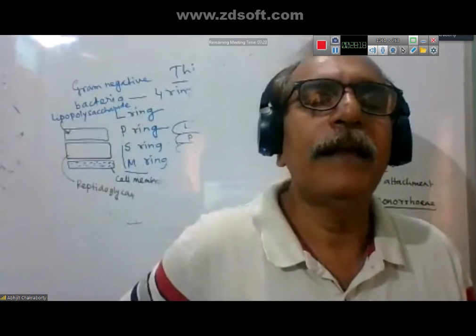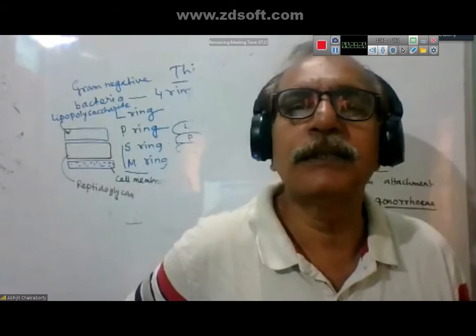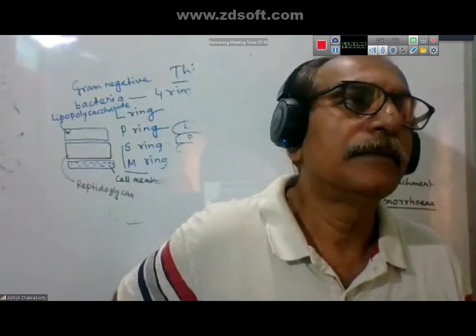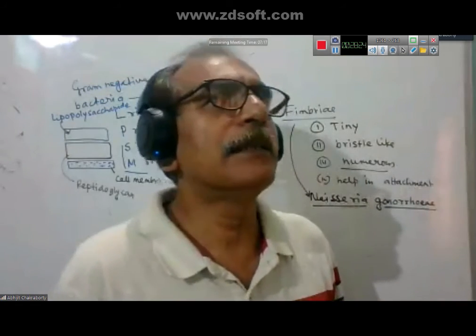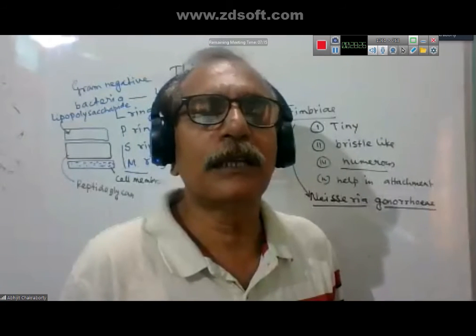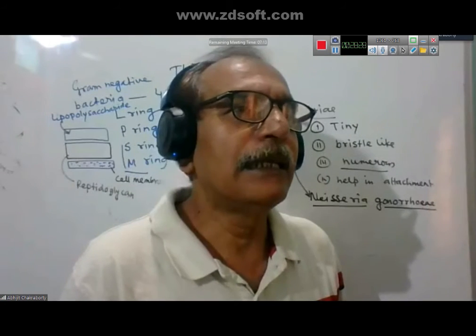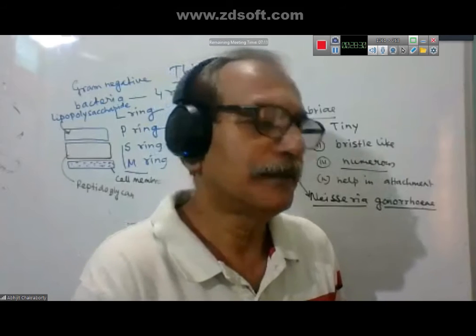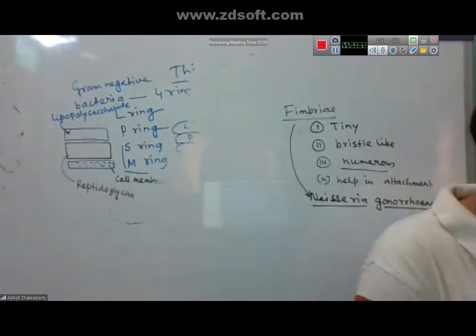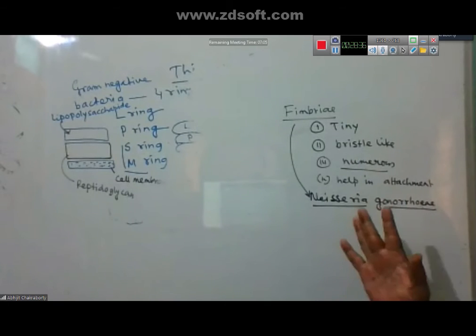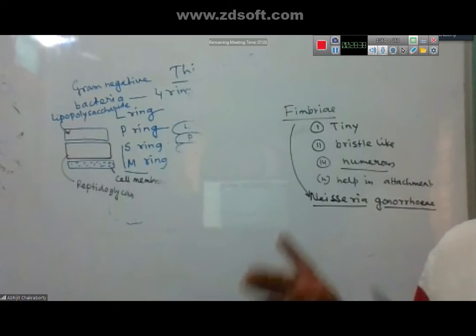Pili help in bacterial conjugation. Fimbriae don't help in bacterial conjugation; rather, they help in attachment. So generally remember this.